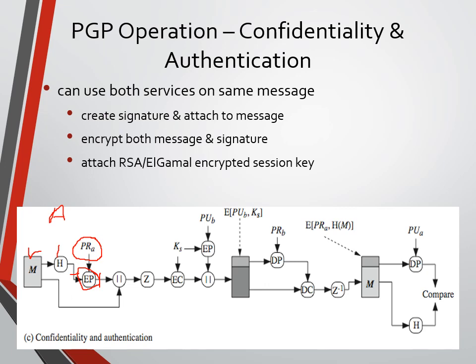So we are concatenating both the message and the encrypted hash code. Up to here it's the same block diagram we studied for authentication. We are just combining both the encrypted hash code and the message. Now we need to perform compression by using some compression algorithm.